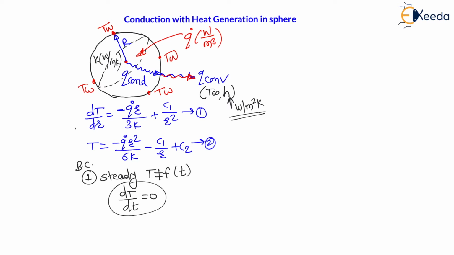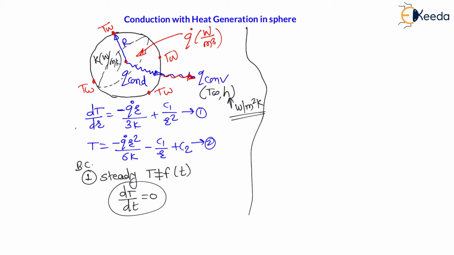Because of this thermal conductivity, heat gets conducted as per Fourier's law of conduction, and as per Newton's law of cooling, the heat will get convected from the surface of this sphere to the outside ambient air, which is at temperature T infinity with convective heat transfer coefficient h. My dear students, whatever heat is generated must be equal to the heat conducted through the sphere, which must be equal to the heat convected to the outside ambient air. This is a steady state condition; only then will the temperature at a particular location remain constant.